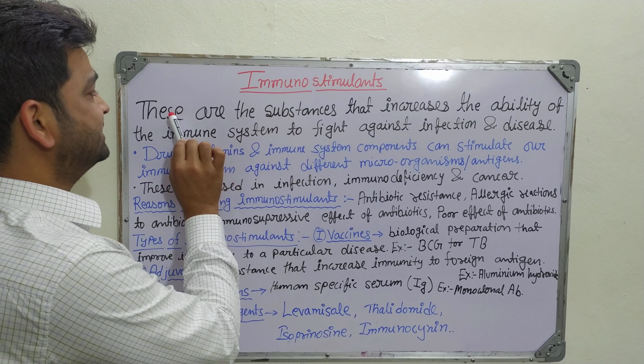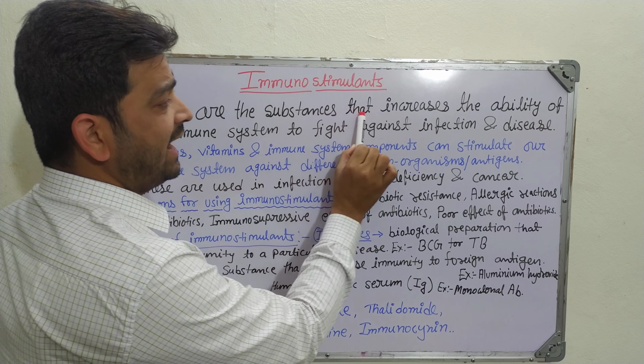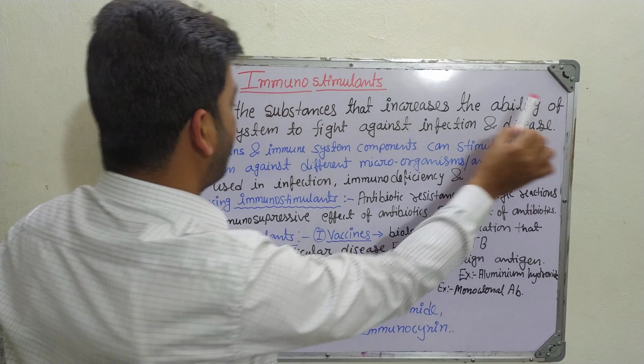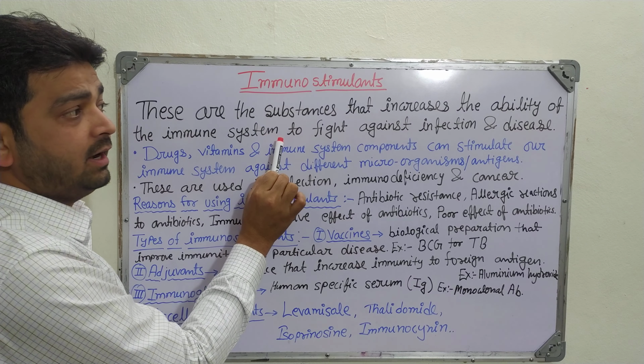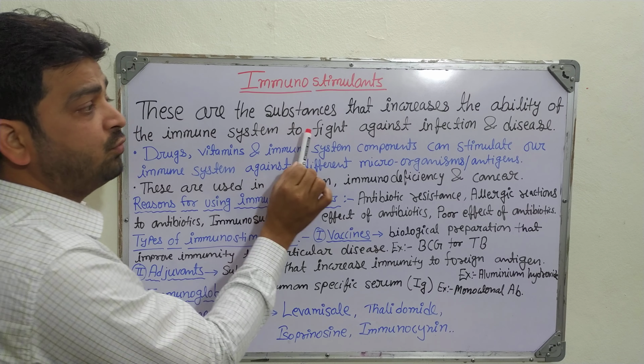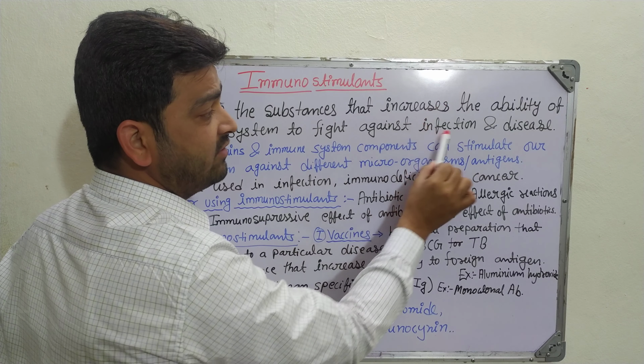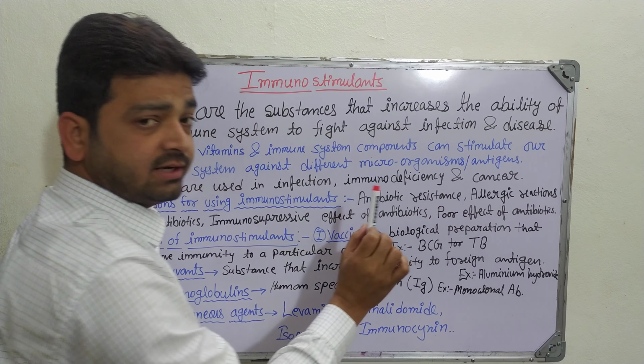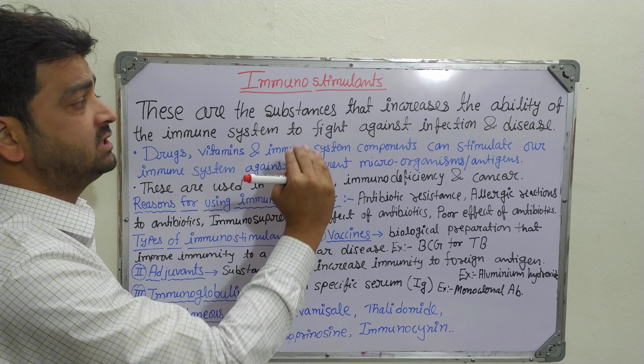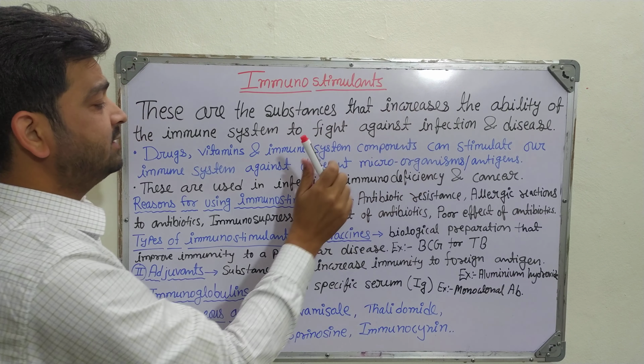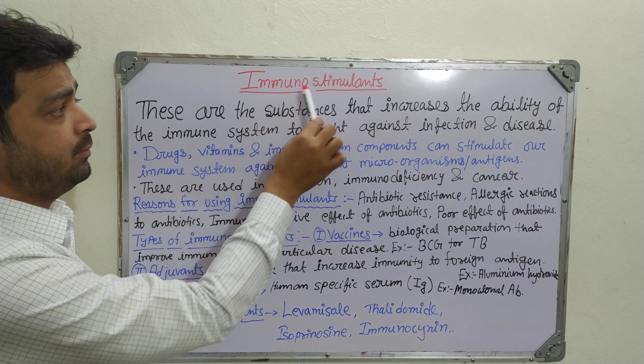These are the substances that increase the ability of the immune system to fight against a particular infection and disease. That is what it is going to stimulate or increase. So what may be the immunostimulant?